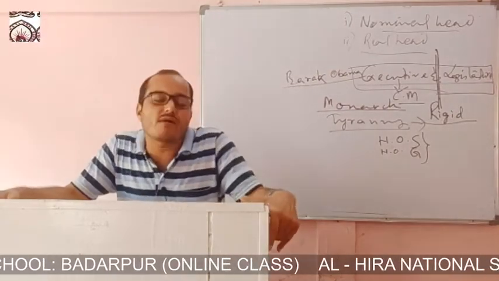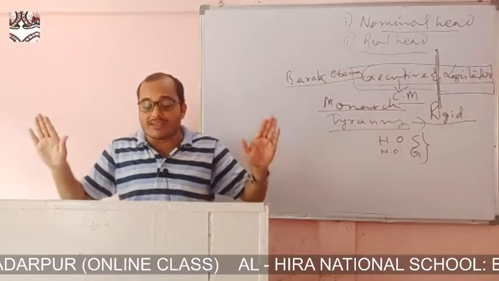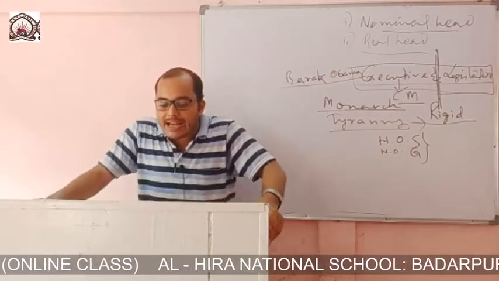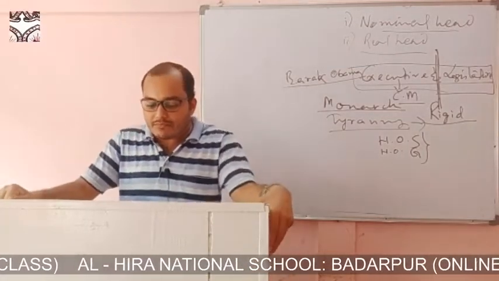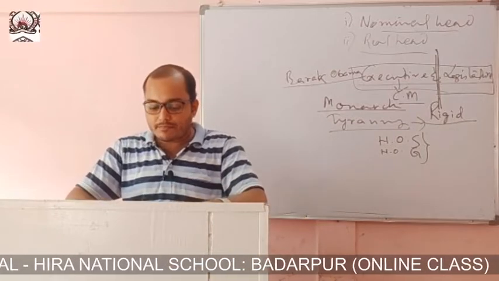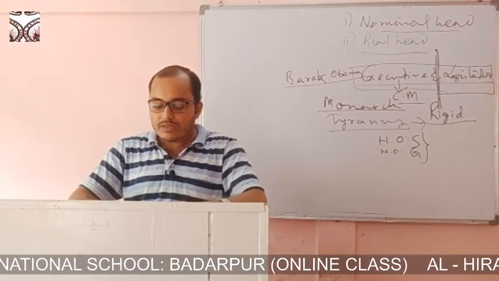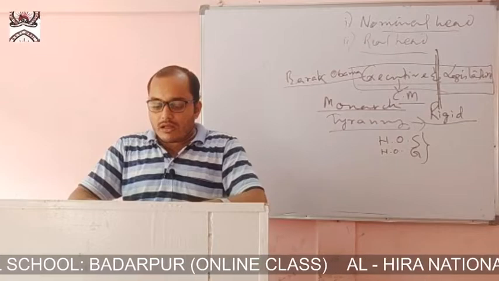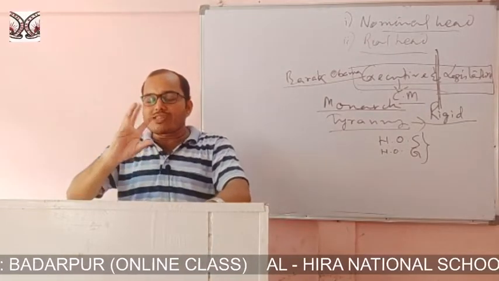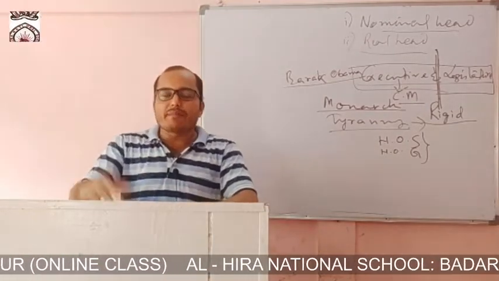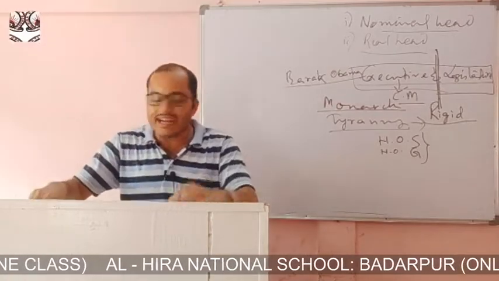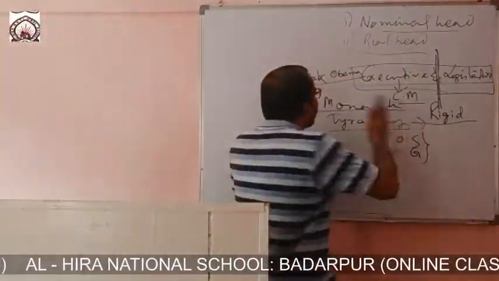Now the next form of government is the unitary form of government. Now we will discuss the unitary form of government. In this type of government, the central government administers the whole country. Say this is the state.